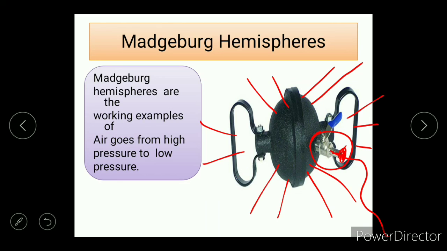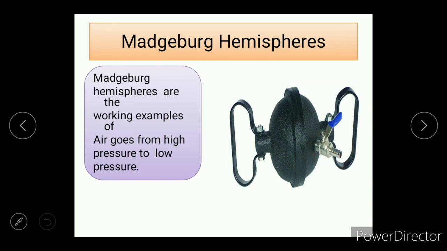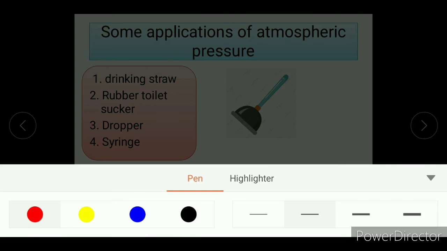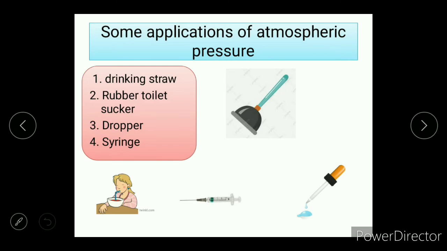So the next and the last topic is about some applications of atmospheric pressure. So first, the drinking straw. In the last topic I said how the Magdeburg hemisphere works, and the same works here. See, we insert the drinking straw inside a drink and we suck, and the liquid comes into our mouth.